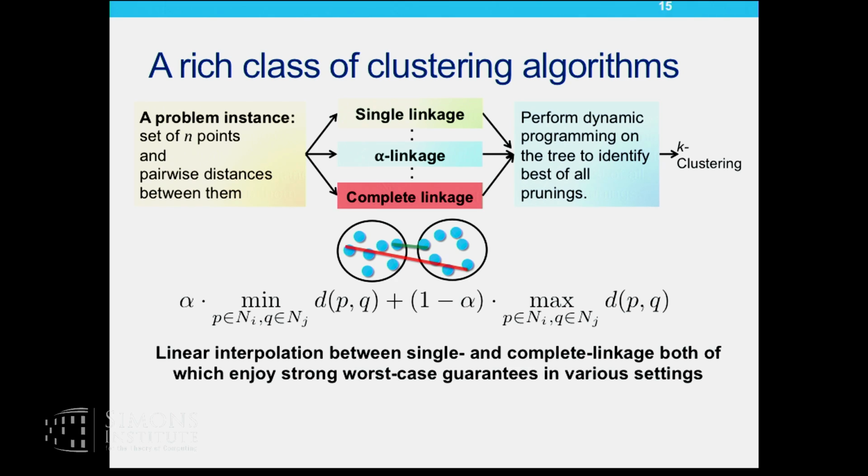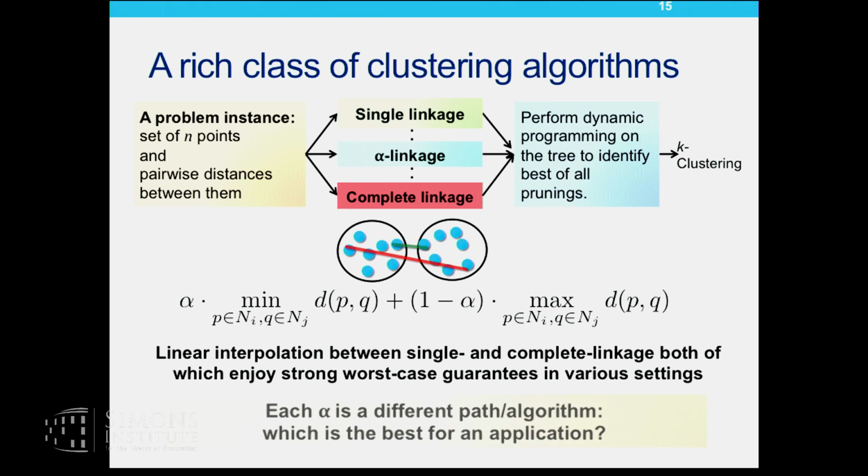So alpha here is a parameter which defines a different notion of distance. And for each alpha, I effectively have a different algorithm in my algorithm class. And which is the best? My question now boils down to which is the best alpha in my algorithm class. And more precisely, assuming I have picked some clustering problem instances, I want to pick the empirically best alpha.